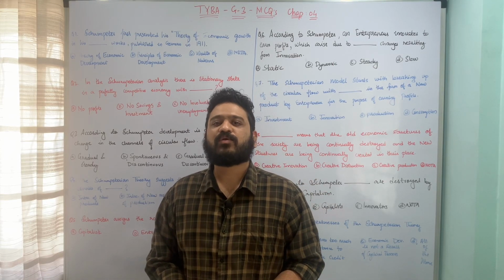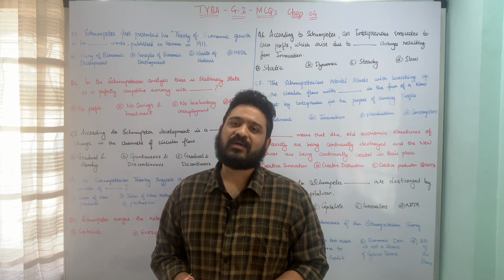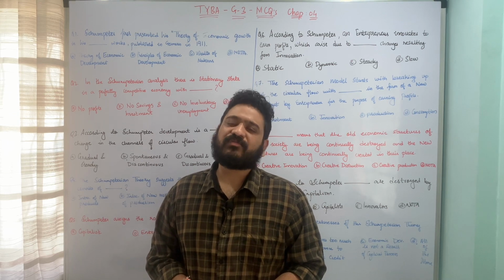In today's class we are going to look at the last theory from chapter 4, which is called the Schumpeterian theory of economic development.